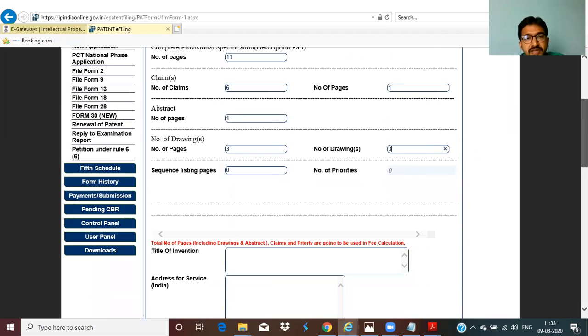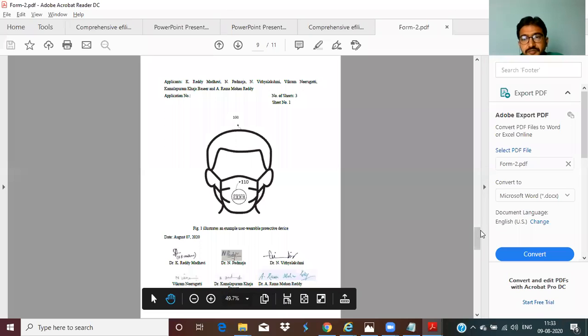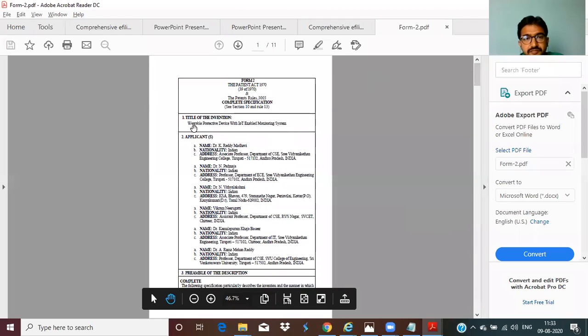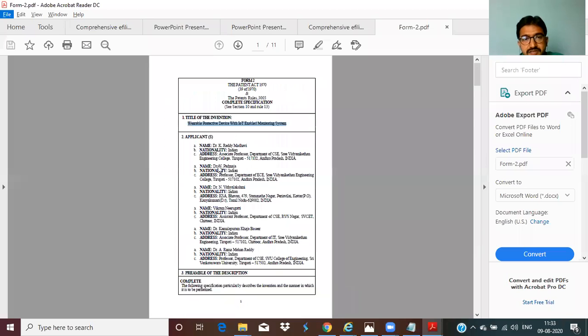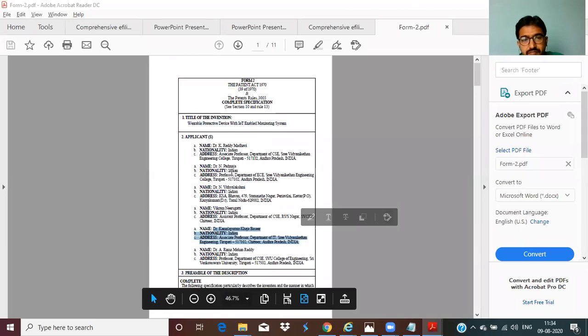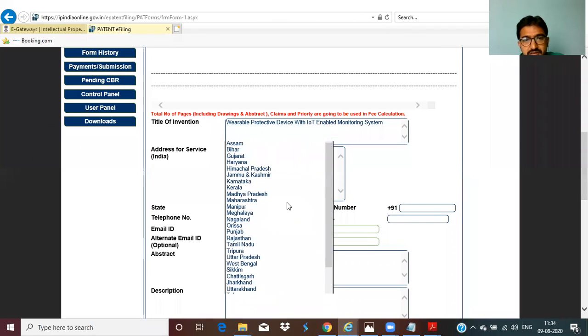Like this, you have to give the fields and the title of the invention. What is the title of the invention? Here, title. Just copying title, address, and just give my address, state Andhra Pradesh.